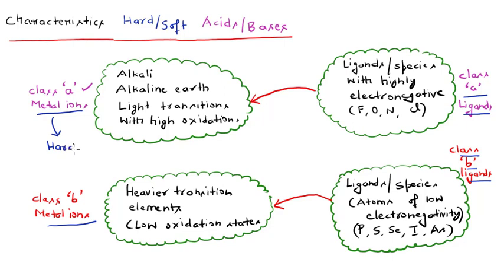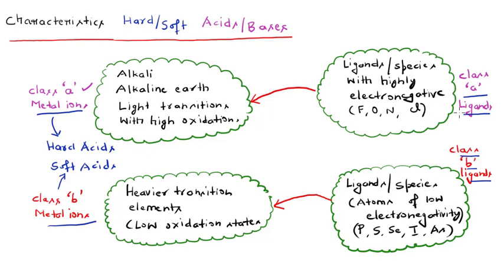I will write here, these are the hard type of acids, and the class B type of metal ions are referred to as the soft type of acids, right? These terms, hard and soft, were suggested by Pearson in 1963.